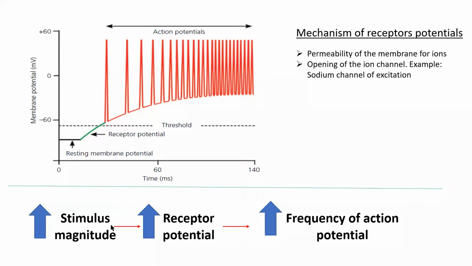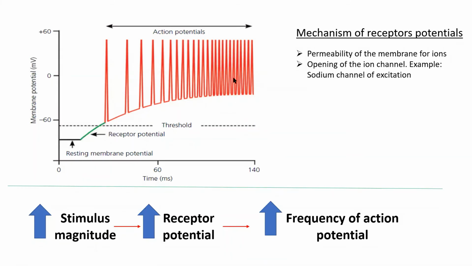If the stimulus magnitude is very high, a strong stimulus, then the receptor potential will increase. Suppose this is the stimulus. If you give a strong stimulus, then the receptor potential magnitude may increase. But the action potential magnitude will not increase; the frequency of action potentials will increase.